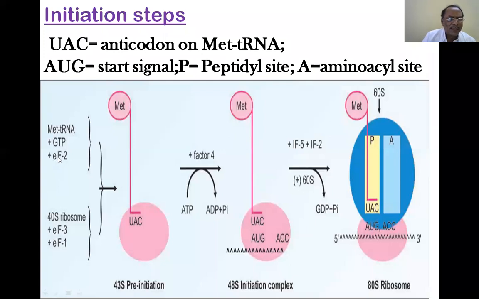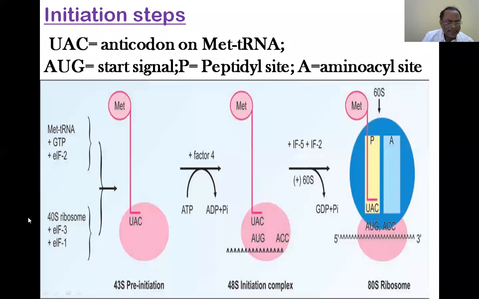I said more than about 10 are there, and the important one is initiation factor 2. It could be sufficient to say IF2, but E stands for eukaryotic, because there is a little difference between these eukaryotic proteins and the prokaryotic ones, hence specifically eIF, eukaryotic initiation factor 2, GTP, and met tRNA. These three will be coming together on one side.